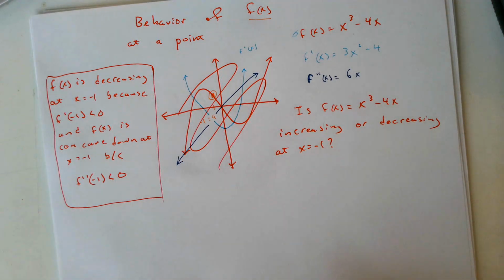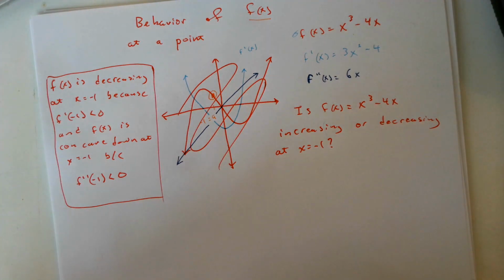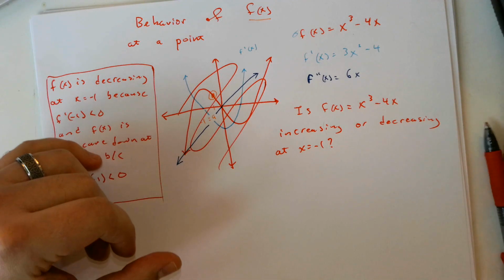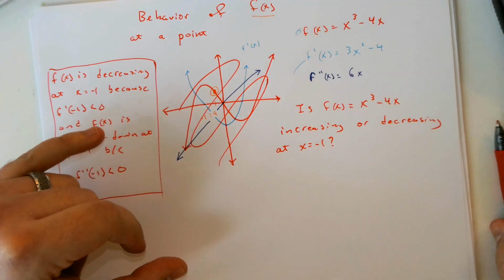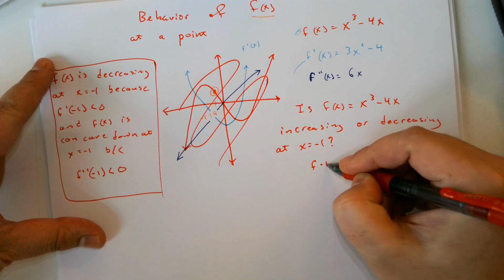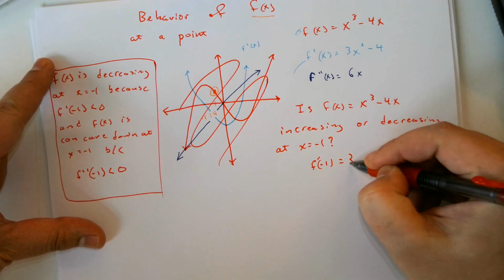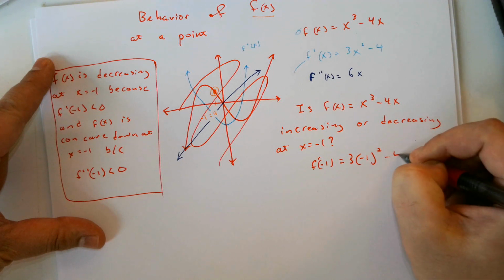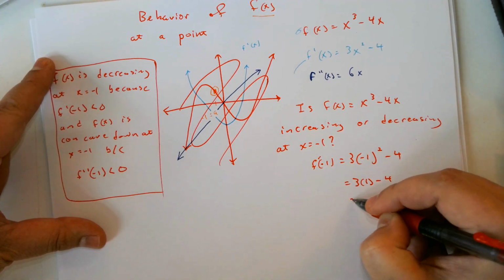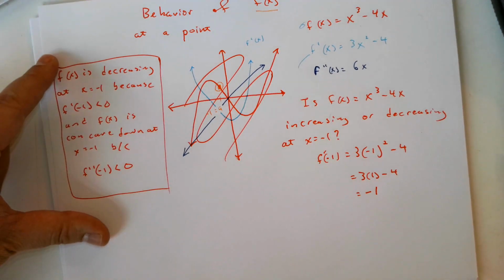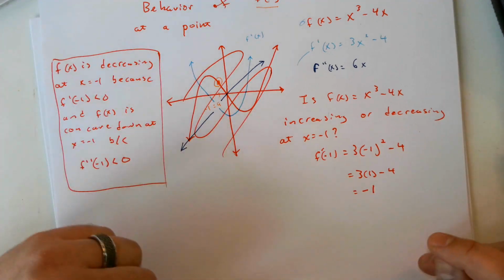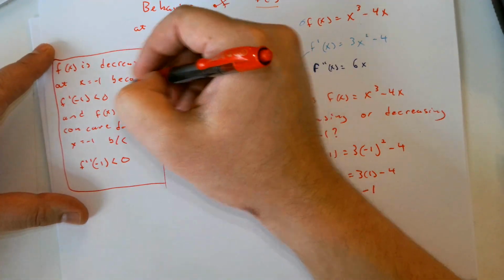And let's just say I couldn't figure out how to graph that. Let's say I didn't have a graphing calculator. What would I do? Again, I already know my f prime of x is that. So all I would need to do is f prime of negative 1 equals 3 times negative 1 squared minus 4. Order of operations: 3 times 1 minus 4. 3 times 1 is 3, minus 4, negative 1. And then again, I would literally just copy and paste.